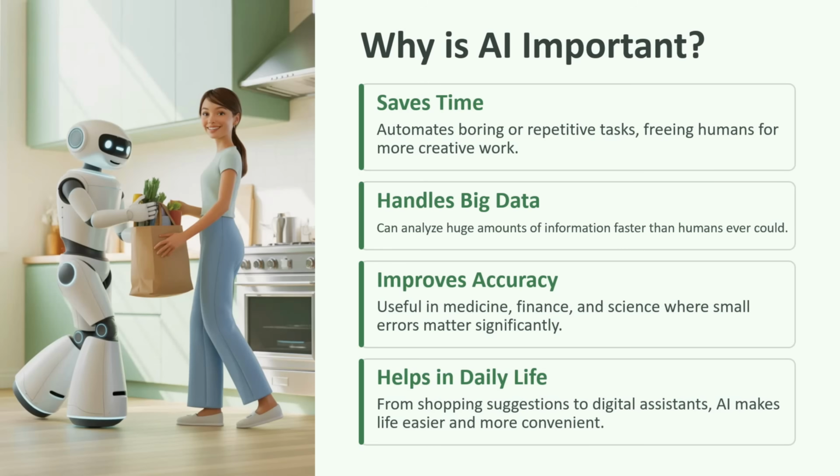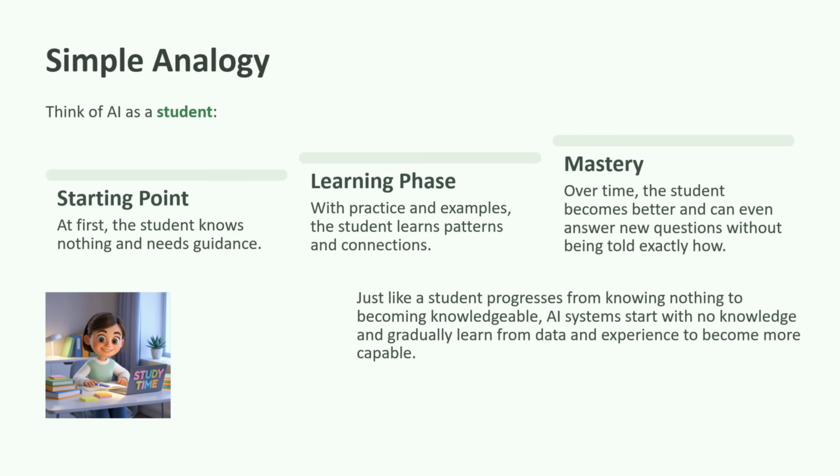convenient. Now we will see a simple analogy to understand AI. You can think of AI as a student. At first, the student knows nothing and needs guidance. With practice and examples, the student learns patterns and connections. Over time, the student becomes better and can even answer new questions without being told exactly how. Just like a student progresses from knowing nothing to becoming knowledgeable, an AI system starts with no knowledge and gradually learns from data and experience to become more capable.